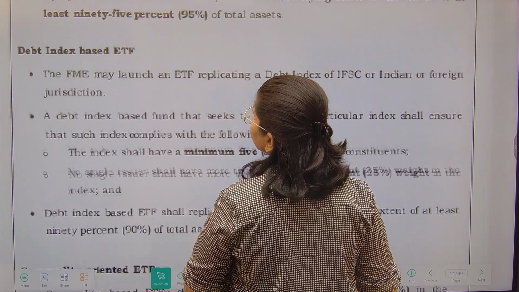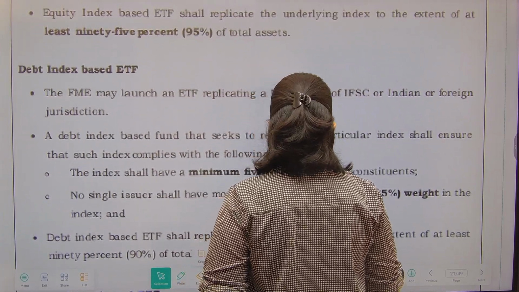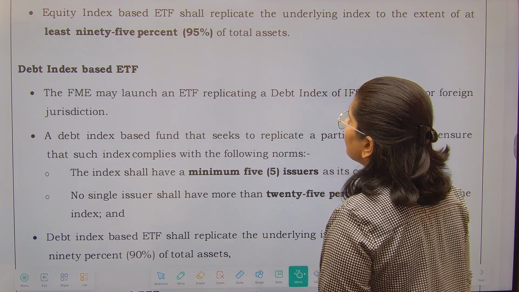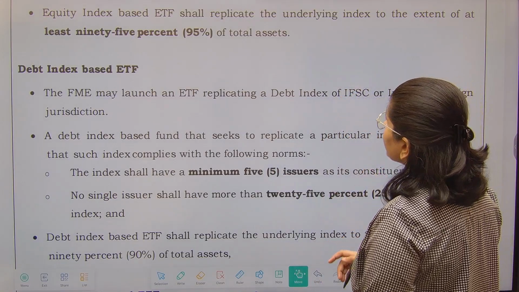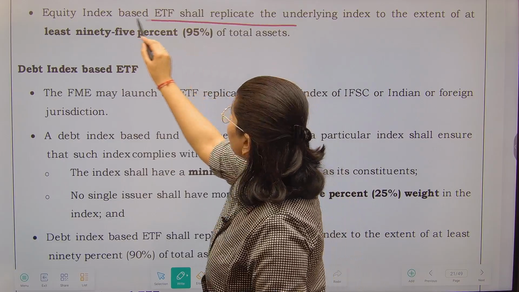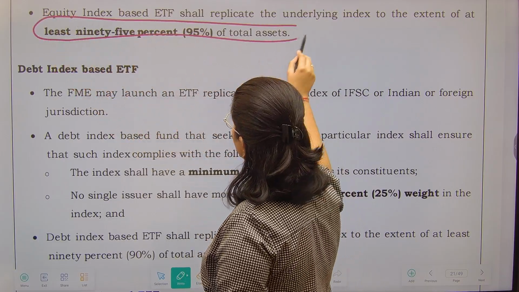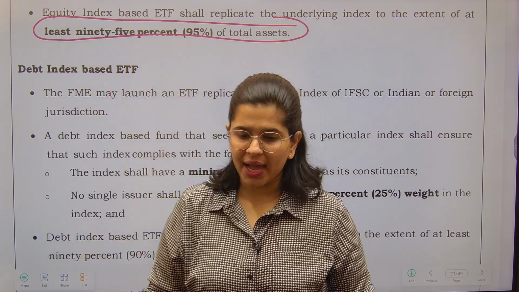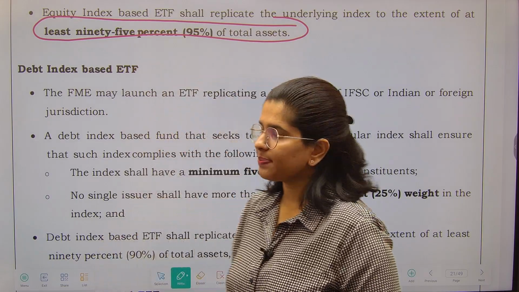Next is equity index based ETF. They shall replicate the underlying index to the extent of at least 95%. Means 95% of whatever the total assets are, you are going to match it. Next is debt index based ETF.